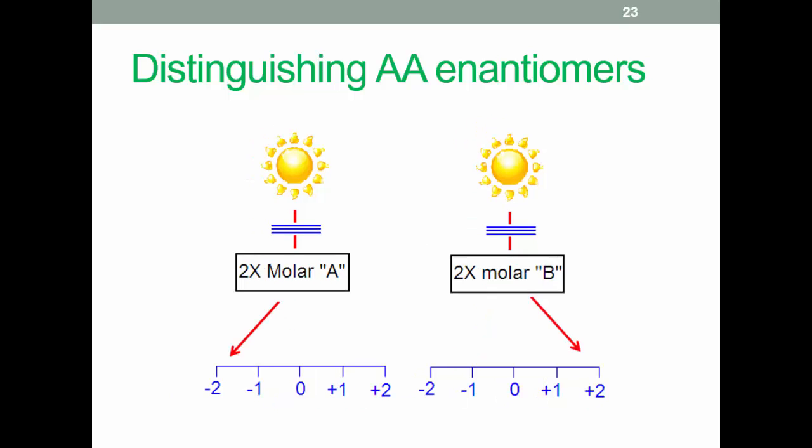If we increase the strength of both solutions, the amount of deflection is increased by equal amounts in opposite directions. So this is a way of estimating the concentration of optically active substances. You would do a calibration line, and you take your unknown and calculate from its optical rotation what its concentration was.